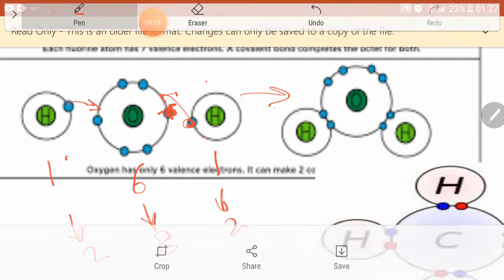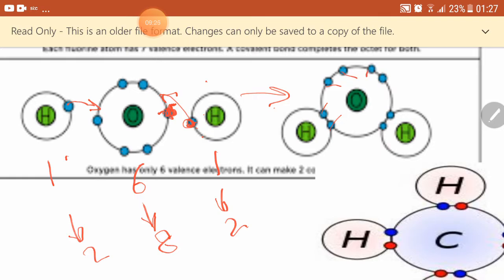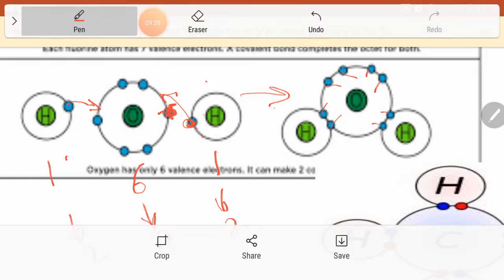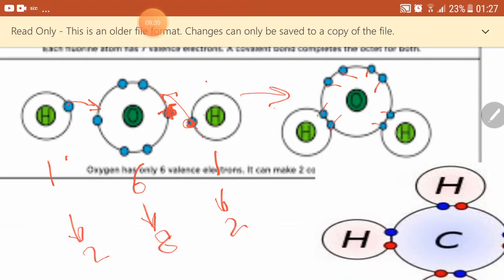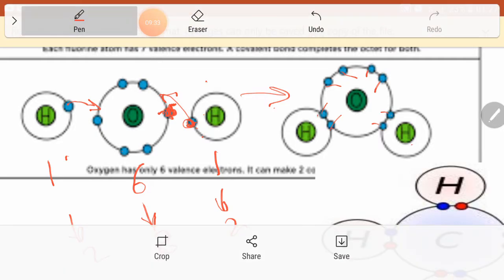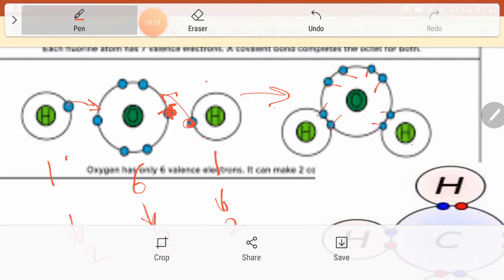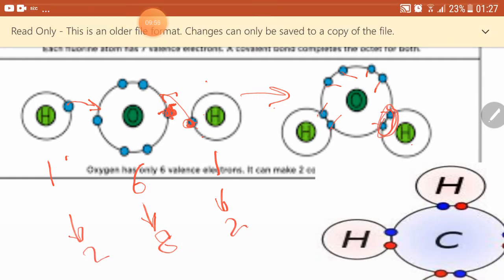For oxygen, 1, 2, 3, 4, 5, 6, 7, 8. For this hydrogen, 1, 2. For this hydrogen, 1, 2. The hydrogens have 2, and this is what they need to be in balance. The outermost energy level should have 2 for hydrogen. For oxygen, it should have 8, and it has. That's it. Sharing. This electron pair can move around oxygen and around hydrogen.